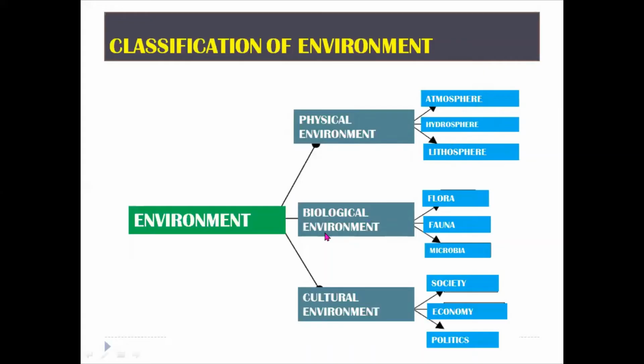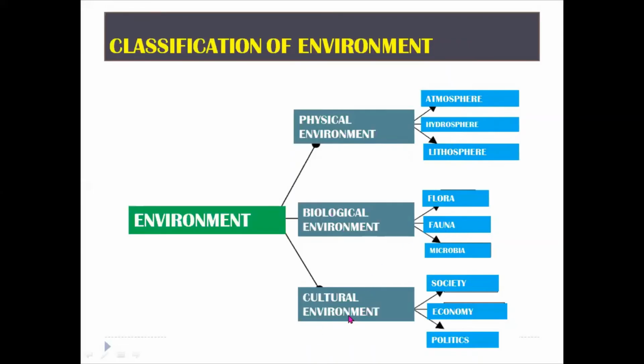We have a biological environment. The biological environment is based on flora, fauna, and microbia. So we have plants, animals, and microorganisms. These make up our biological environment. I'll go into detail when we learn about the ecosystem.